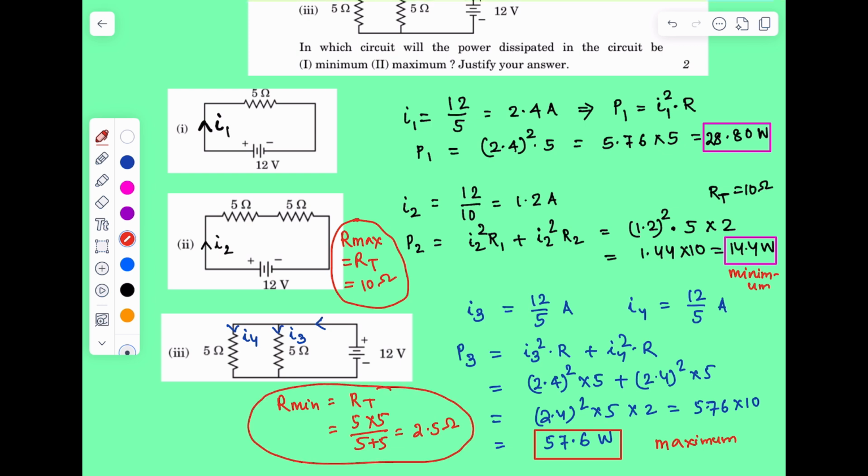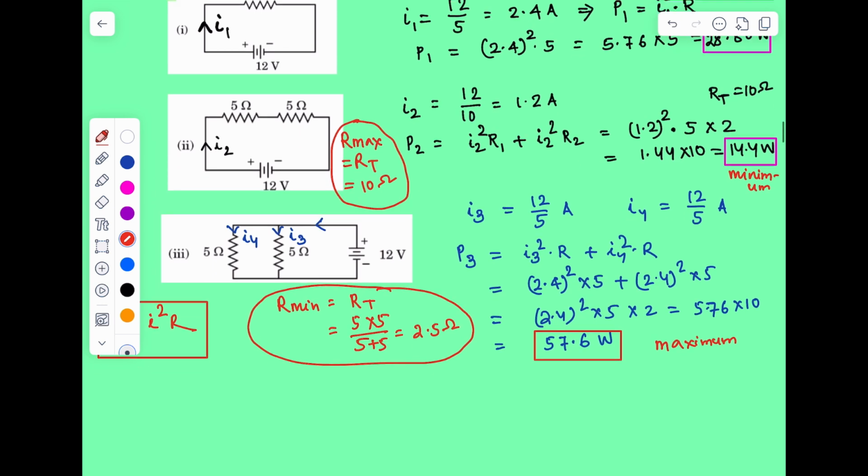As resistance is minimum, current will be maximum in this case, and I square is the dominating factor, because P is equal to I square R. Here it mostly depends on I, because it is a square term. I will be maximum for which the current is maximum, and current is maximum in case of minimum resistance. That you have to write, in case of minimum resistance current will be maximum, so power consumption will be maximum.